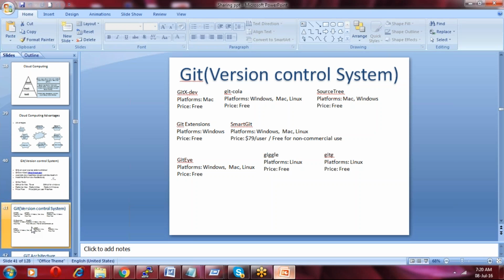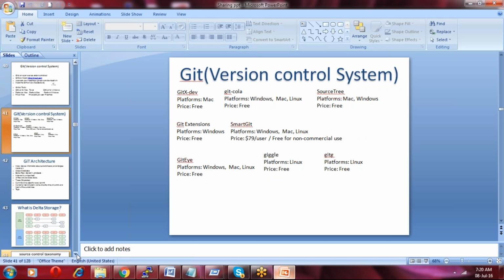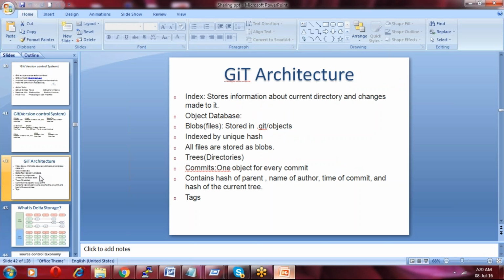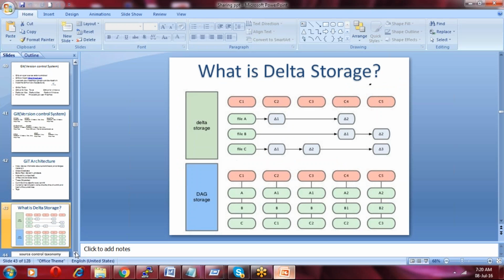But the Git server is only one Git, while the client flavors are n number of flavors. All these flavors are very similar, but they have some improvements on the graphical user interface side. These things we'll discuss later.